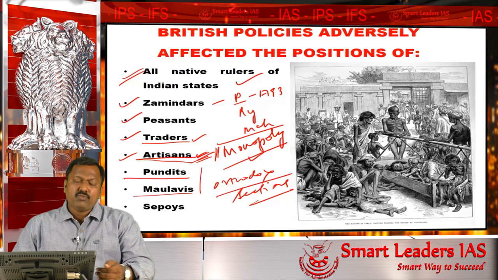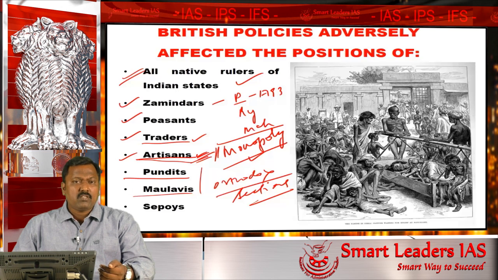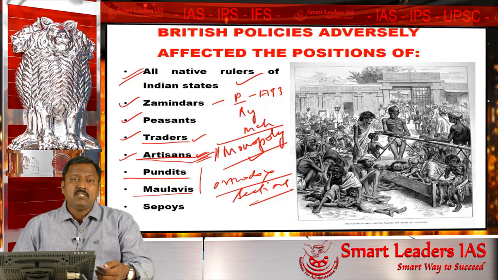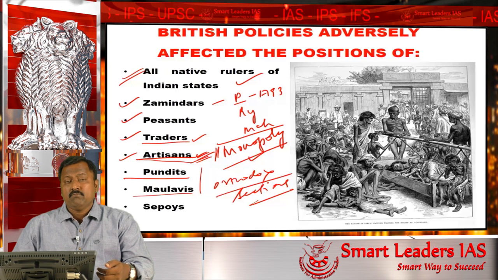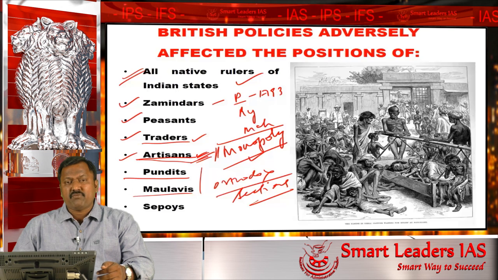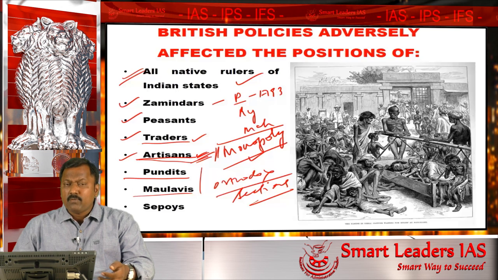The British tried to reform the Indian society. The British thought that they were the white men and they came with the responsibility of trying to make India a better country, and they thought that it was the white man's burden to make India a better country. So they interfered in the social affairs of India and tried to reform the society.